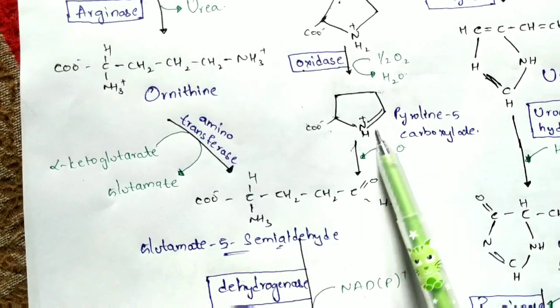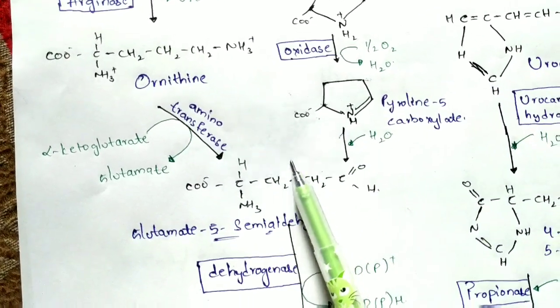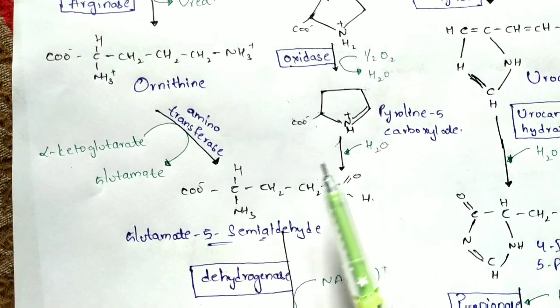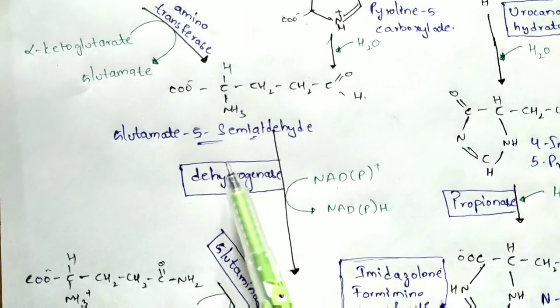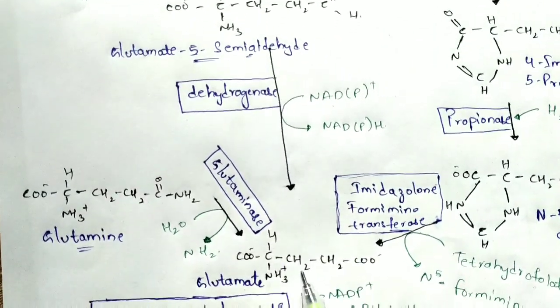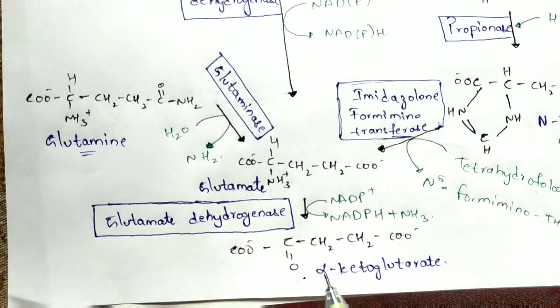It undergoes many reactions, and I can't explain them all because it would take three to four pages, so I didn't mention any enzyme here. Just remember that it undergoes many reactions and forms glutamate 5-semialdehyde. Glutamate 5-semialdehyde then forms glutamate, and from glutamate it forms alpha-ketoglutarate.